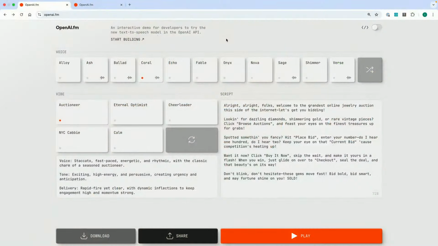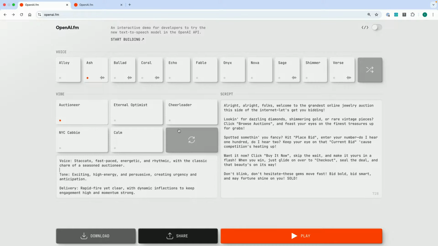Next capability is a new text-to-speech model, GPT-4o Mini TTS. Iaroslav, would love for you to show us how this one works. Yeah, let me pull this up. So this is OpenAI.fm. It's a website we built just to make it easy to play with this new model. As you can see, there are a bunch of voices that you can choose from. There are different prompts that we pre-generated, but you can also type in your own. This is a new field that we added, an instructions field that tells the model how you want it to speak the text.